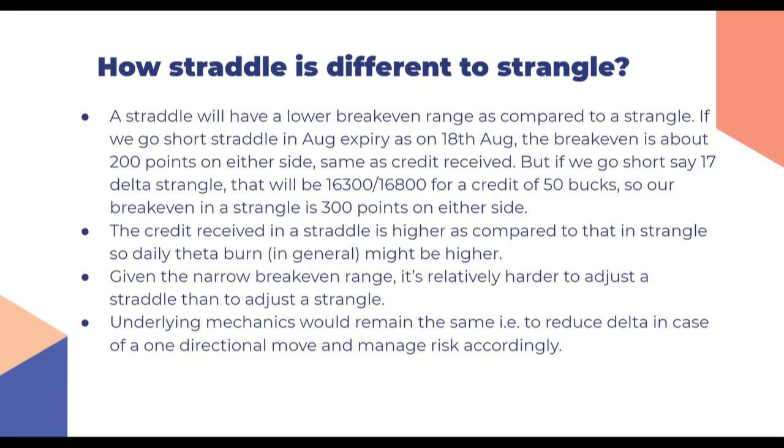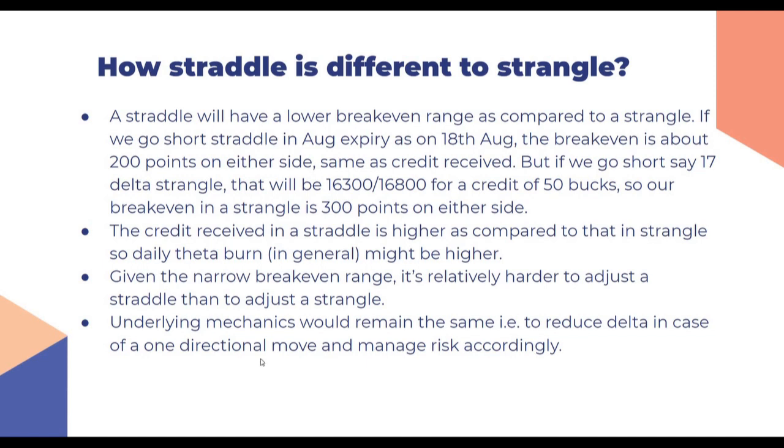Now, how is a straddle different to a strangle? So first of all, like I said, a straddle will have a lower break-even range as compared to a strangle. The example which we just saw for the payoff diagram, the break even is about 200 points on either side. So we went short on 16,550, and the credit which we received was 200 points. So it is 200 points on either side, the break even. But if we go short, let's say a 17 delta strangle, which will be 16,300 and 16,800 for a credit of say 50, then our break even in that 17 delta strangle is 300 points on either side.